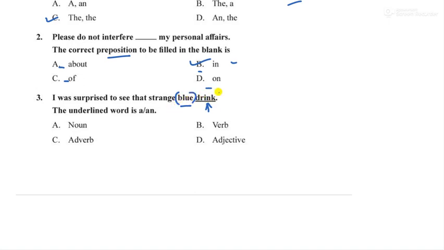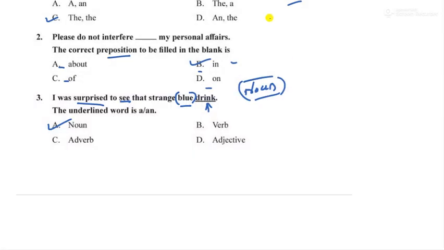It can identify the quality of a noun. Drink will be a noun here. The drink was blue, so option A is the right answer. What is surprised? It is a verb, correct? C is also a verb. Blue will be an adjective. Here they have underlined drink, so the answer is noun.